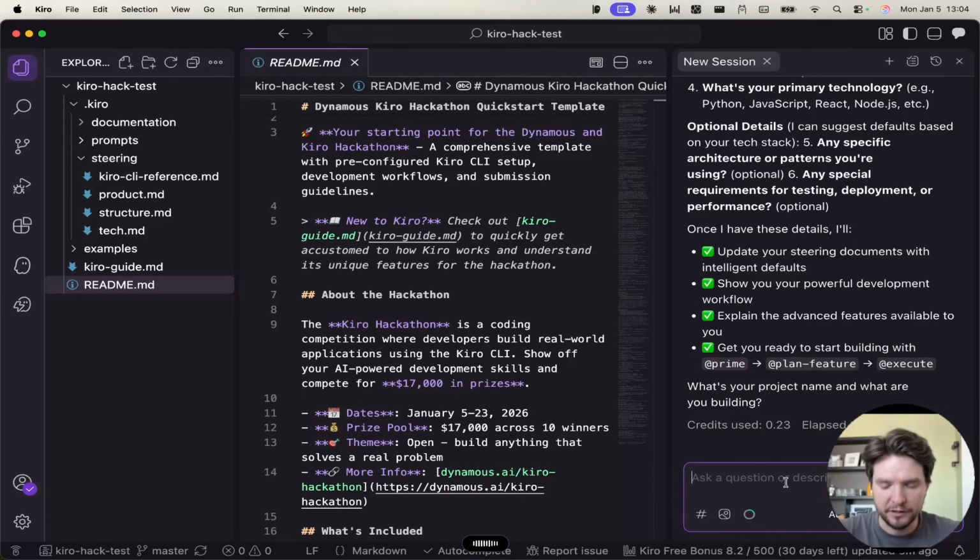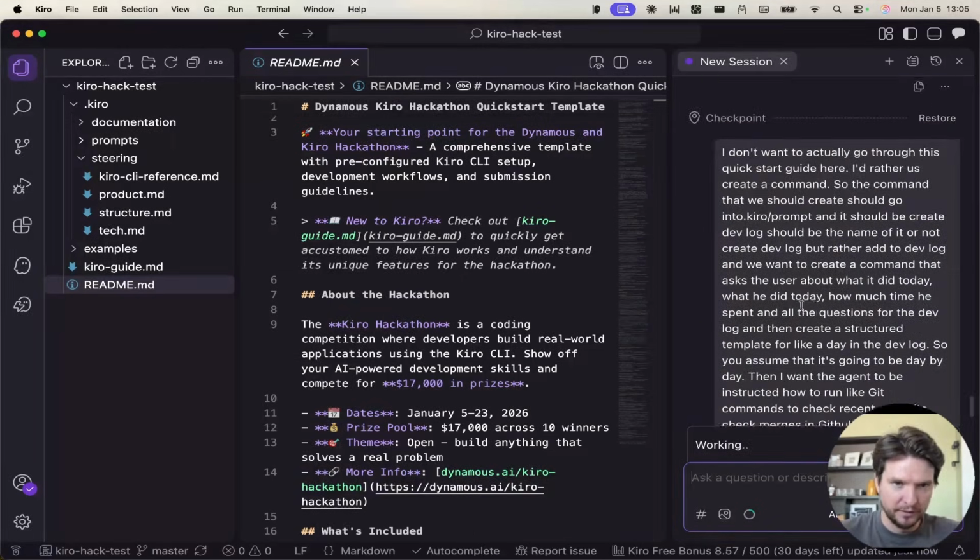So you assume that it's going to be day by day. Then I want the agent to be instructed how to run the git commands to check recent commits, check merges in GitHub using the GitHub CLI, and check basically technical progress for the user for that day on the specific project. Let's see what it comes up with.